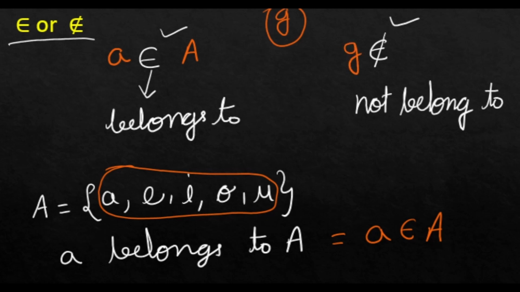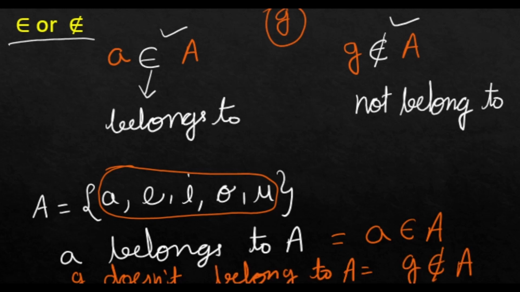G doesn't belong to set A. G doesn't belong to A. So these are two symbols that are specifically used to denote belongs to and not belongs to. Forms of sets. There are two forms of sets.